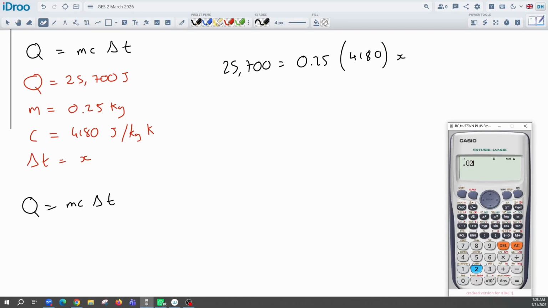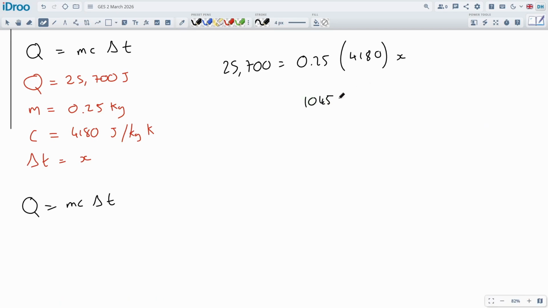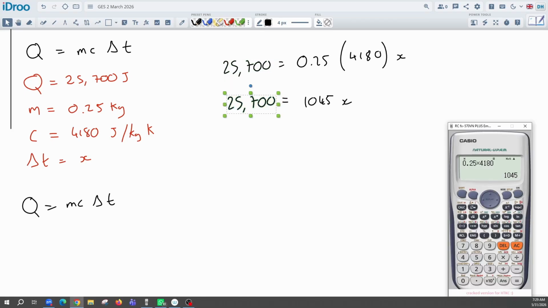So 0.25 times 4180 is 1045, so 1045 x, and it should give us the final temperature of the water. And it's usually about 20-30 degrees. It's not too hot. It's not going to go to boiling. Otherwise, we need more information in the question.